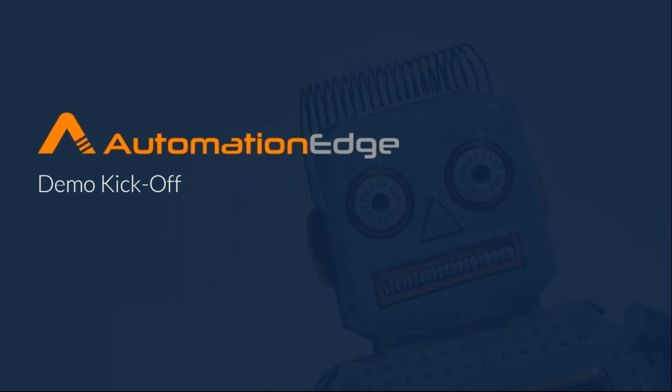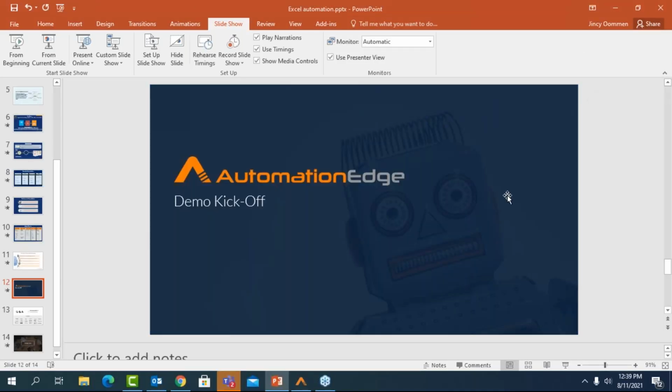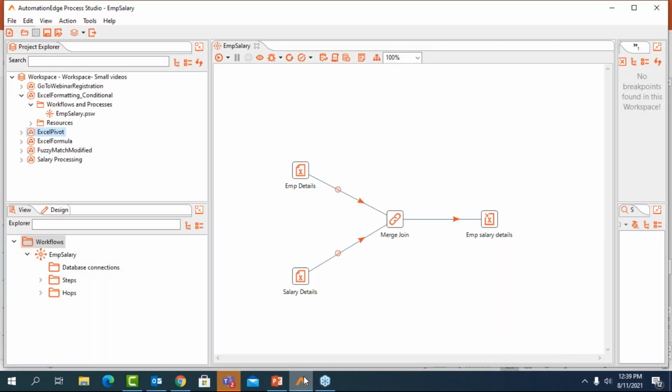So that was all from the presentation part. Let me quickly take you to the product demo. I'm going to run this product demo from the design studio, which we call the Process Studio. This is the design studio wherein we model your business processes for the purpose of automation. We have various windows here for your debugging activities, the canvas for modeling your automation, and the project explorer wherein you will get all the details relevant to your project.